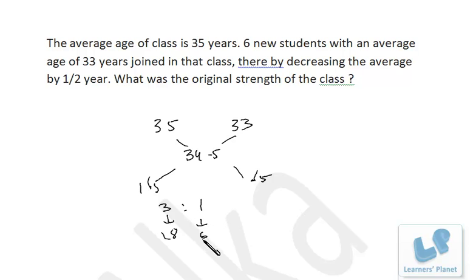The new group is containing 6 students, and the ratio is 3:1. That means the original group is containing 18 students. Now the new strength is 24. Original is 18. Okay. That's very simple. I hope you are clear.